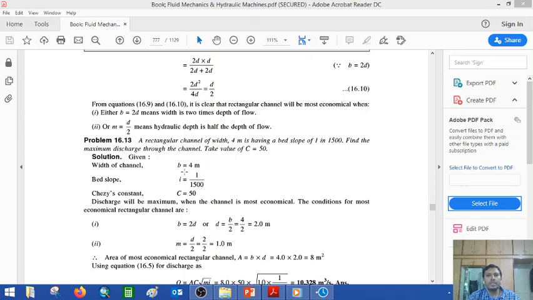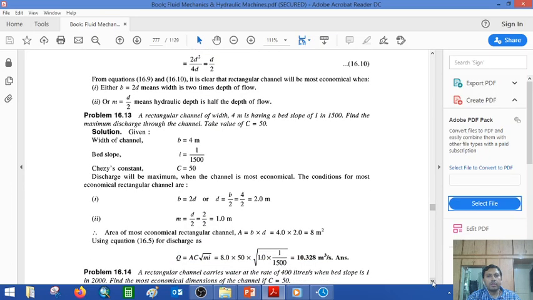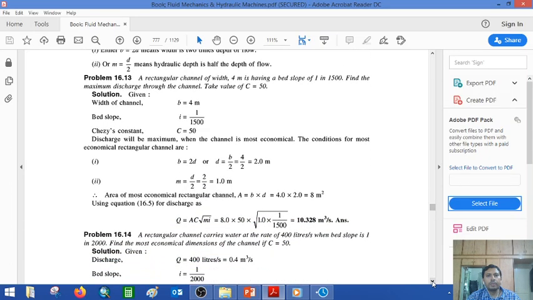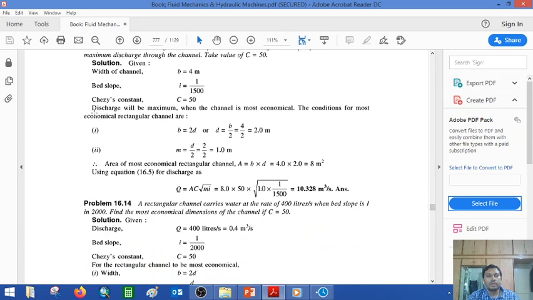So we propose B is equal to 4 meter. I is given as 1 divided by 1500. C is 50. And just now we referred that for proposing the most economic rectangle channel section, we have to satisfy two basic conditions. First is B is equal to 2D, and second is D is equal to B by 2. So let us insert the values. First is D, B by 2. B is given, so you put 4 by 2, and it comes as 2. So the depth of the water will be 2.